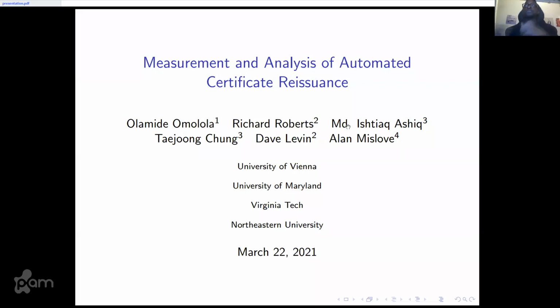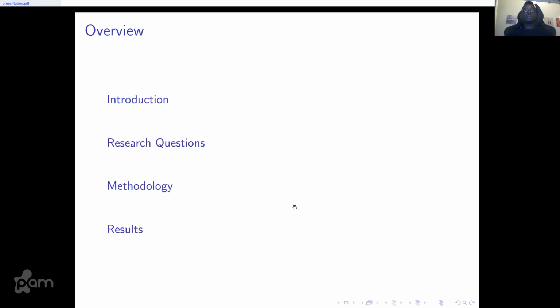Hi, my name is Olamide Omolola, and I will be talking about our paper, Measurement and Analysis of Automated Certificate Reissuance in the TLS Ecosystem. This work was done in conjunction with colleagues from Maryland, Virginia Tech, and Northeastern University.